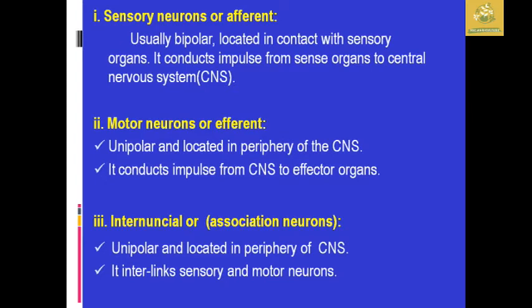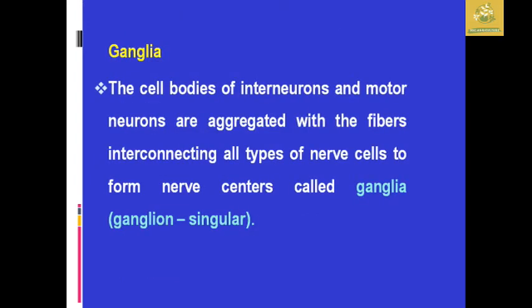The interneurons, also known as association neurons, are unipolar and located in the periphery of the central nervous system. They interlink the sensory and motor neurons in the central nervous system.